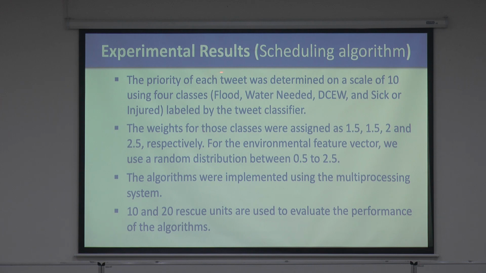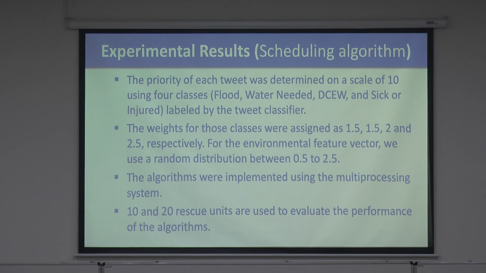We calculated the priority of each tweet on a scale of 10 using those four classes: flood, water needed, DCW, and sick or injured. The weights of those classes are assigned 1.5, 1.5, 2, and 2.5. And for the environmental features, we used a random distribution between 0.5 and 2.5. Remember that we didn't have that information, so I'm just trying to show you the simulated information.